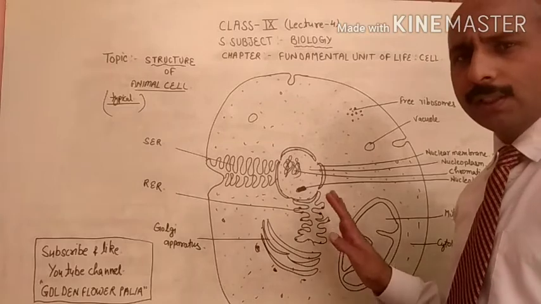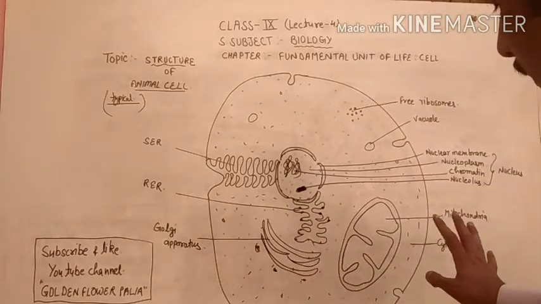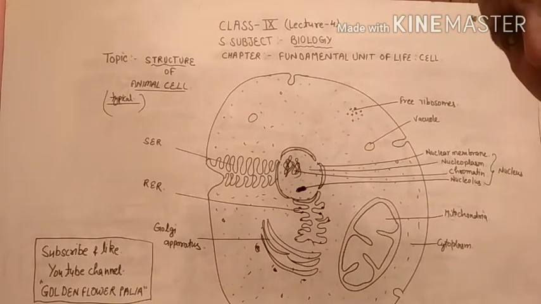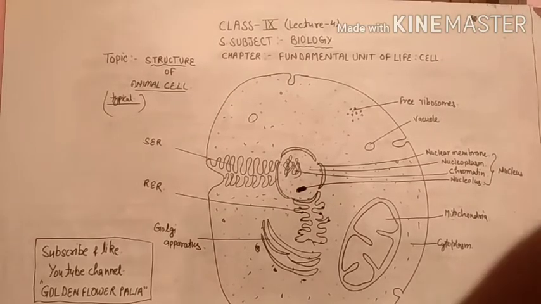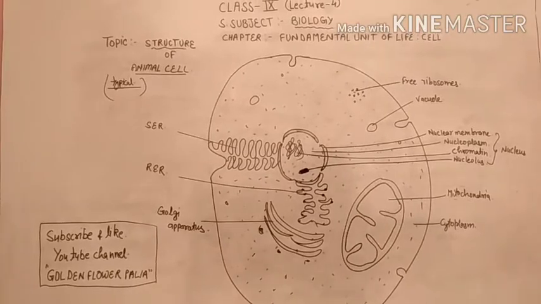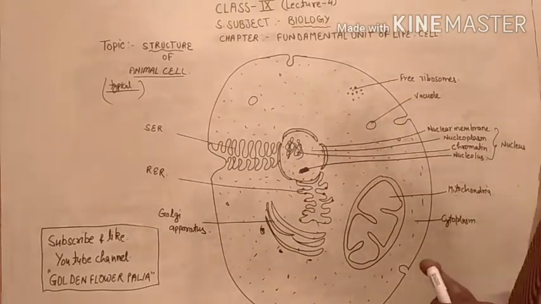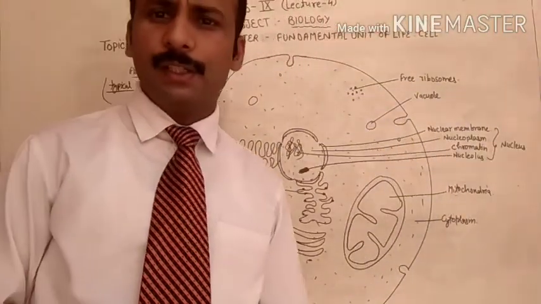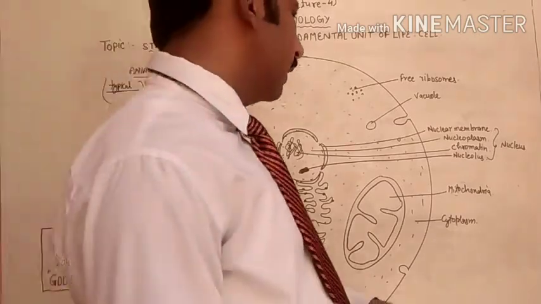So my dear students, this is the diagram which I have drawn here. This is the diagram of the animal cell, right? This is the diagram of the animal cell which you have to study, and after that you have to make proper reading and proper notes regarding the given material in the videos and in the PDF form. So let's begin with the topic.